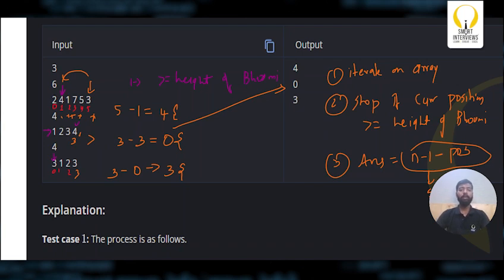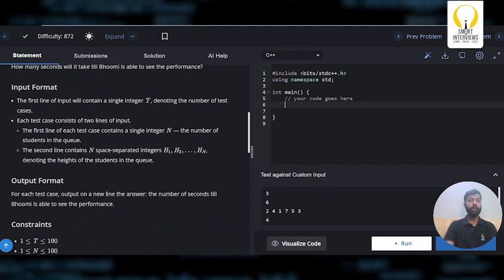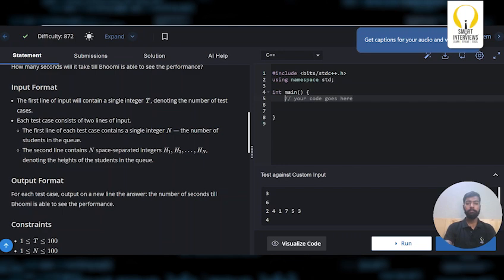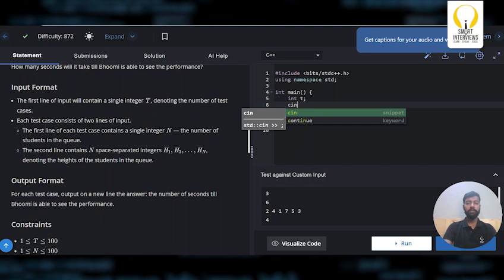Alright, let's go ahead and code it up. Let's look at the input format. You're given T, the number of test cases, and in each test case you're given an n, the number of students, and the second line contains n spaced integers, which are nothing but the heights of the students. So let me take the inputs. So first is T, the number of test cases.